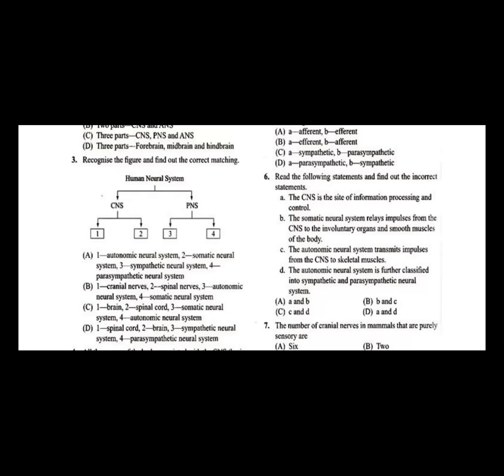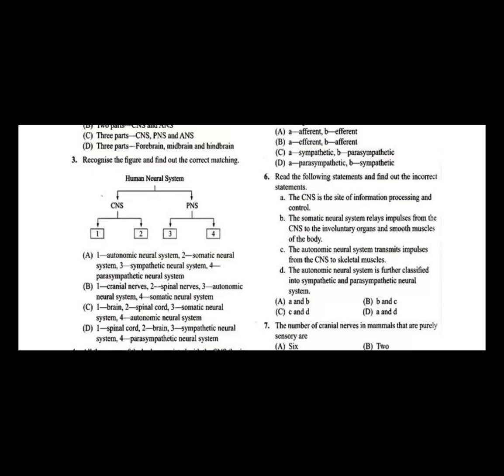Statement A: the central nervous system is the site of information processing and control. We know that the central nervous system is the one that is capable of receiving the stimulation, processing them, reading what it is, then bringing about control of a given message. So the central nervous system is a site of information processing and control is a right statement.